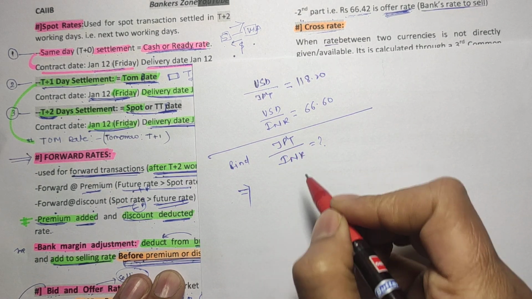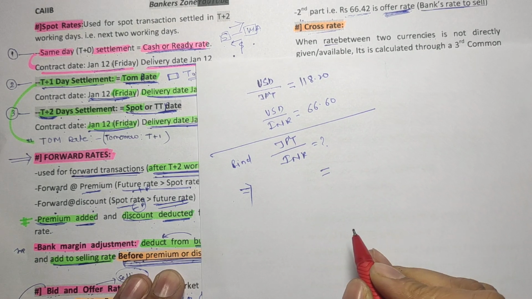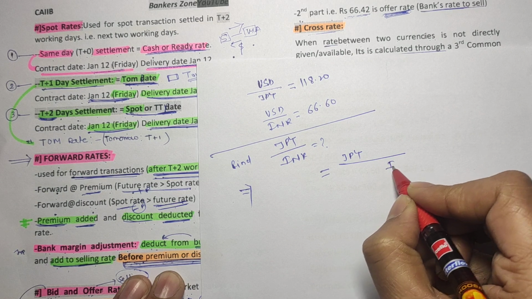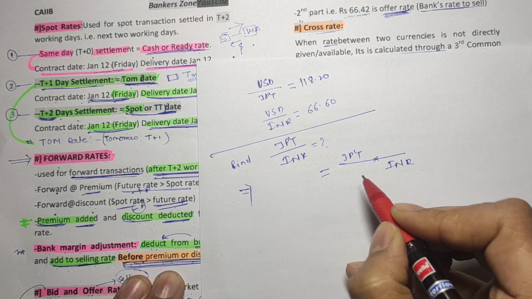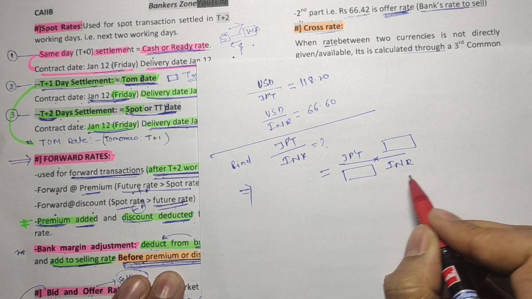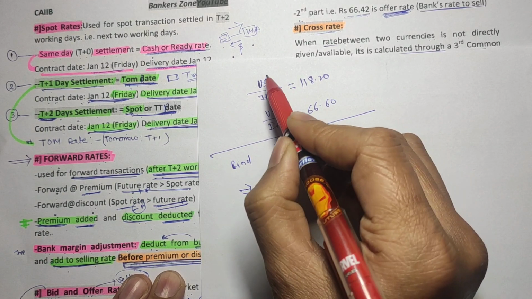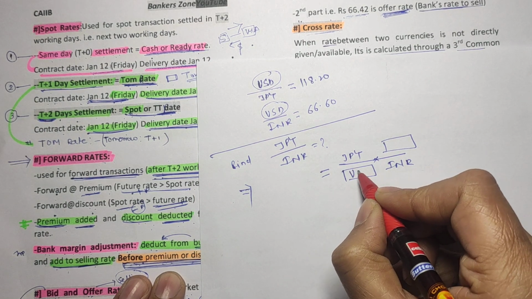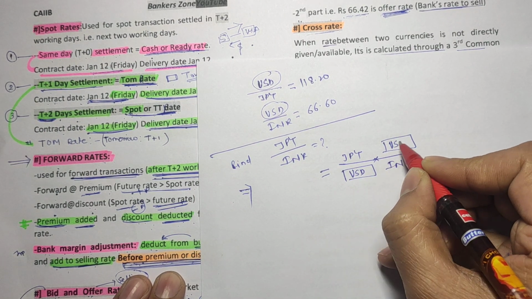So we have to find Japanese yen upon INR. We can write this as Japanese yen upon INR. We can multiply by the same thing here, and in cross multiplication it cancels. And what is the common currency? USD is the common currency they have given. So just write US dollar and US dollar.